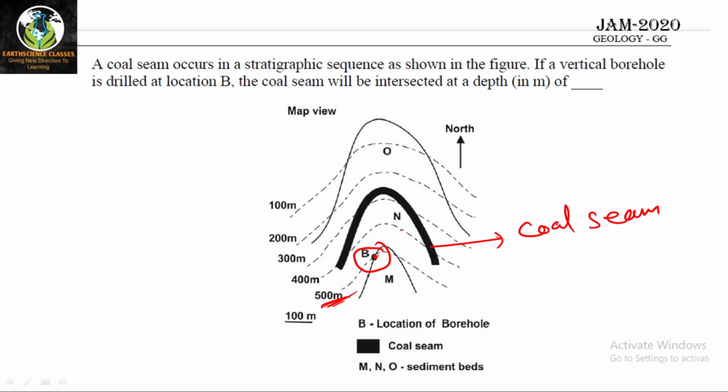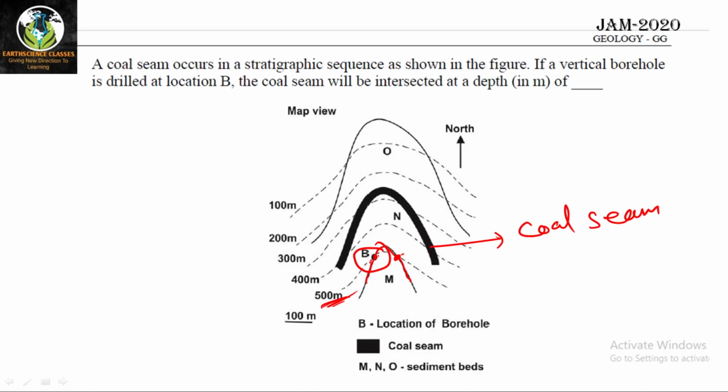So what you have to do is make a strike line here. You can see a contact here, which is crossing the contour at 2 points. What does that mean? These 2 points have the same elevation, 500 meter and 500 meter.